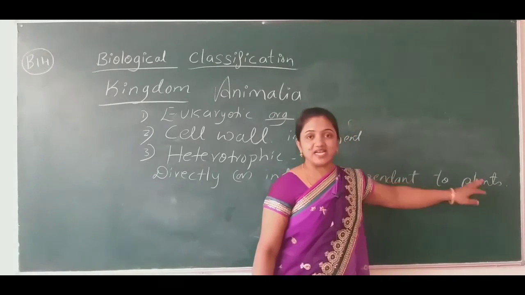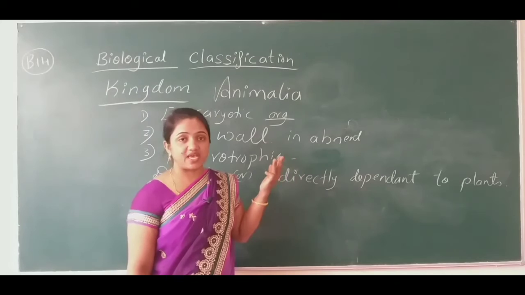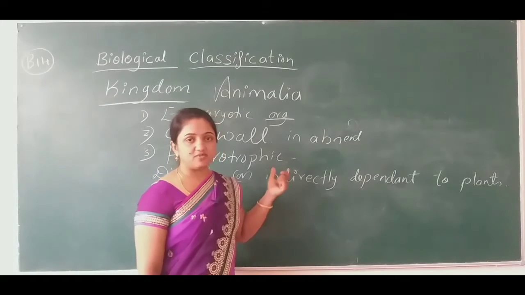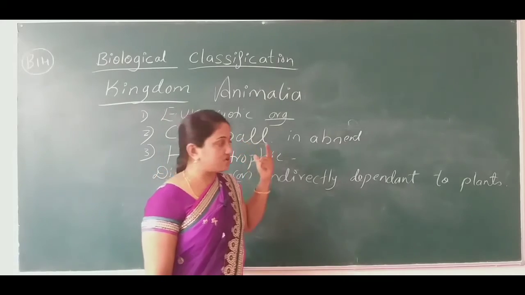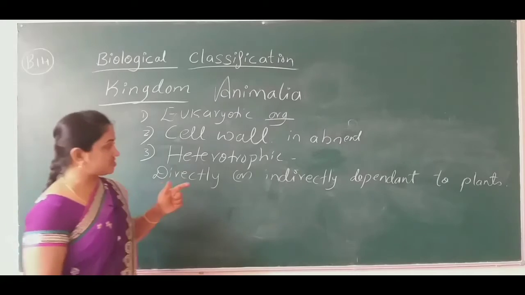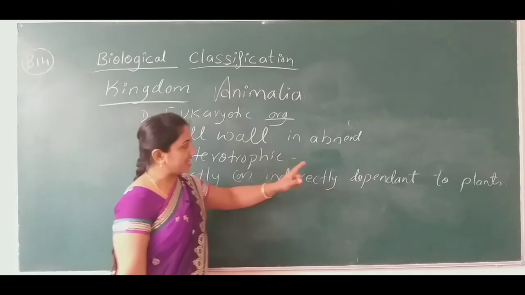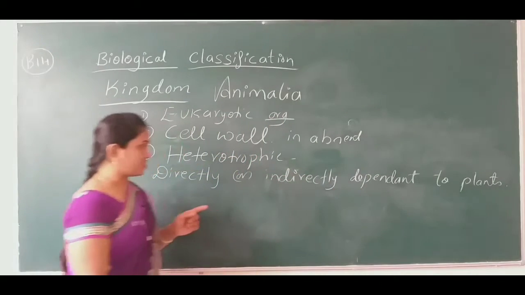they are going to eat the plants directly. They are known to be herbivorous animals. Some of the animals are carnivorous. Those animals are going to eat the herbivorous animals. It means indirectly the animals are going to depend on the plants.